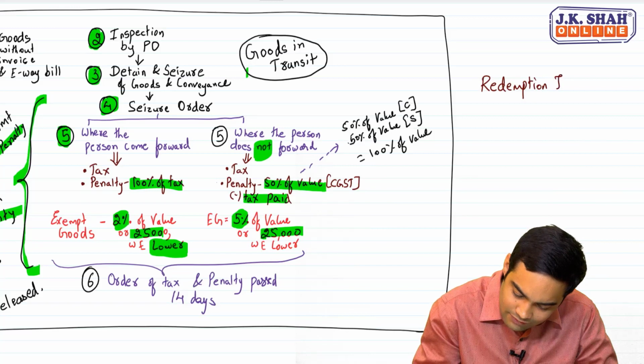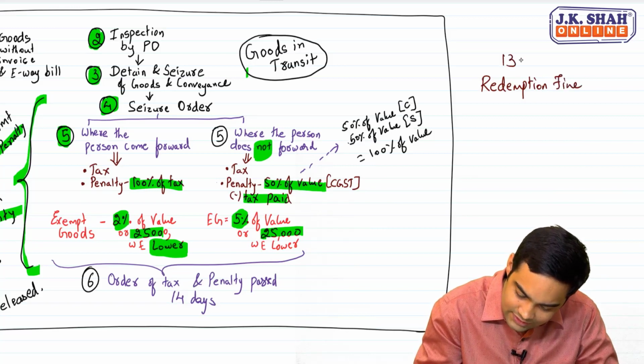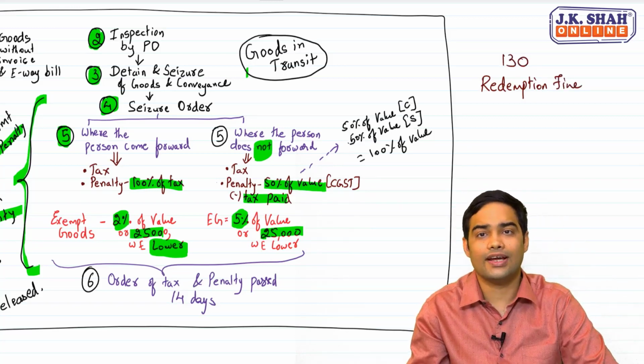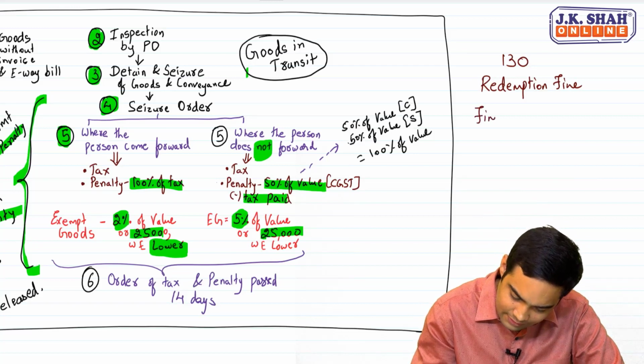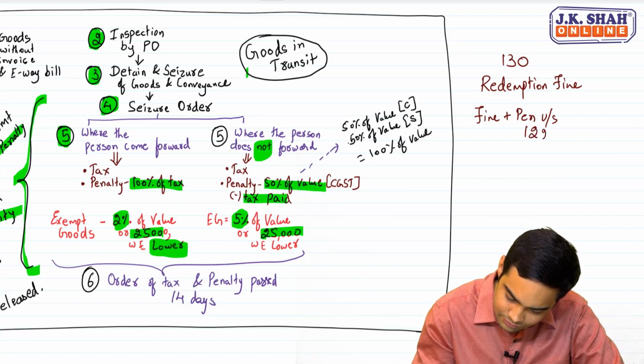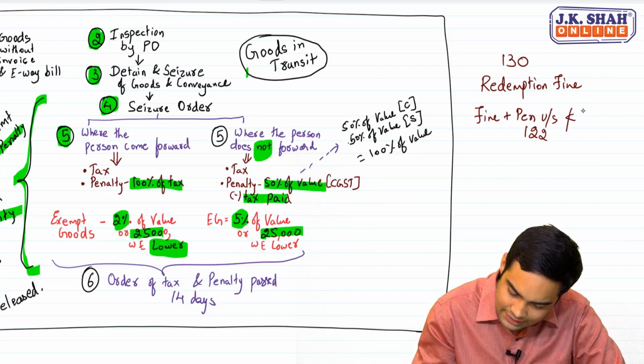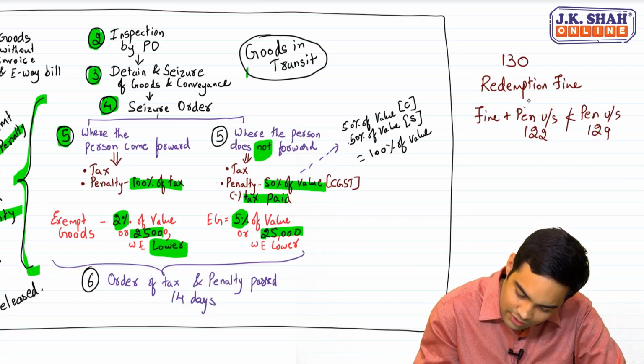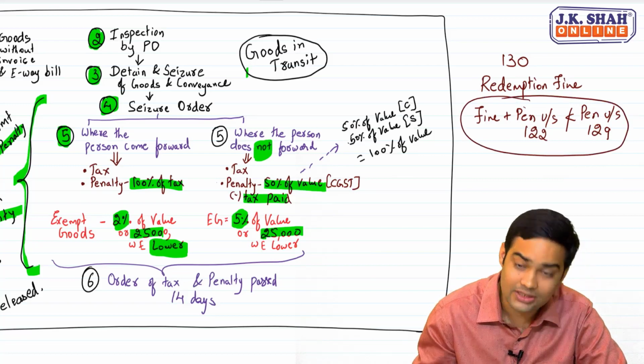Now redemption fine comes from section 130. And redemption fine, the law says fine plus penalty under section 122 shall not be less than penalty under section 129. You will have to solve this equation. Remember this equation.